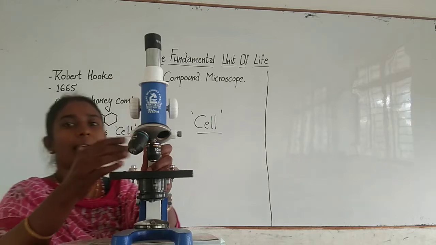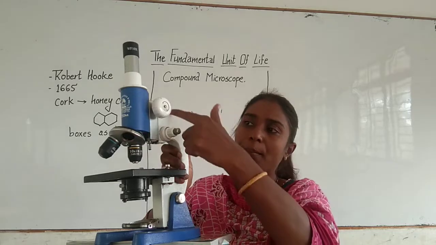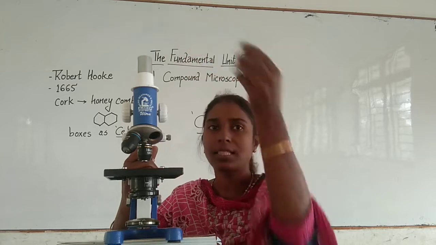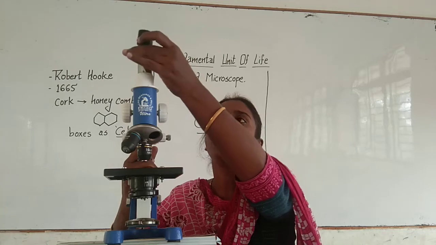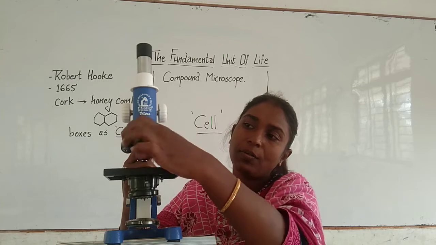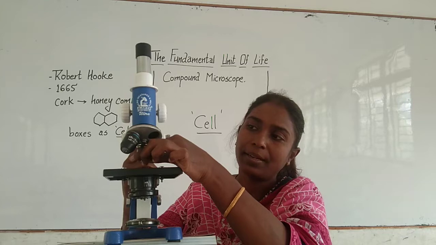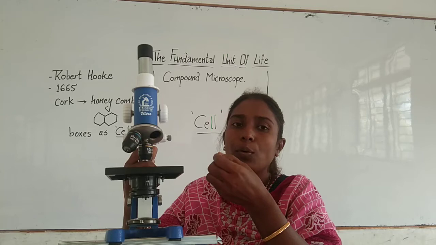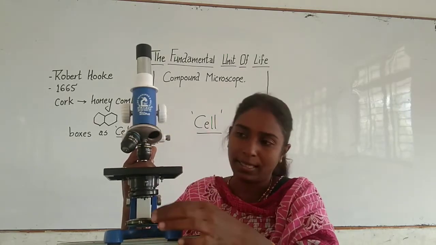This whole thing is called a microscope, right? So this is the body of the microscope, which we call the arm. The main thing through which we see is called the eye lens. It is with this eye lens that we are able to see the microorganisms, right? Now here we have the lenses which have resolutions written as 45x and 10x. So these resolutions enable us to zoom the image of the organism which we are seeing, right?